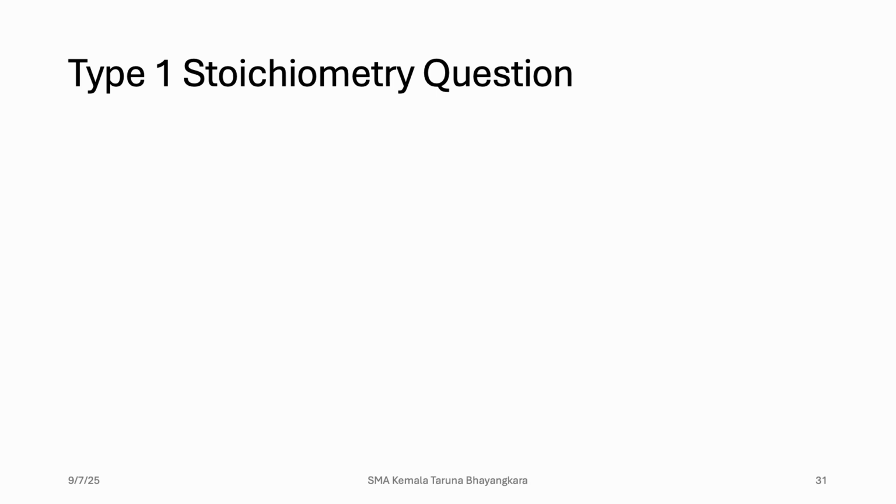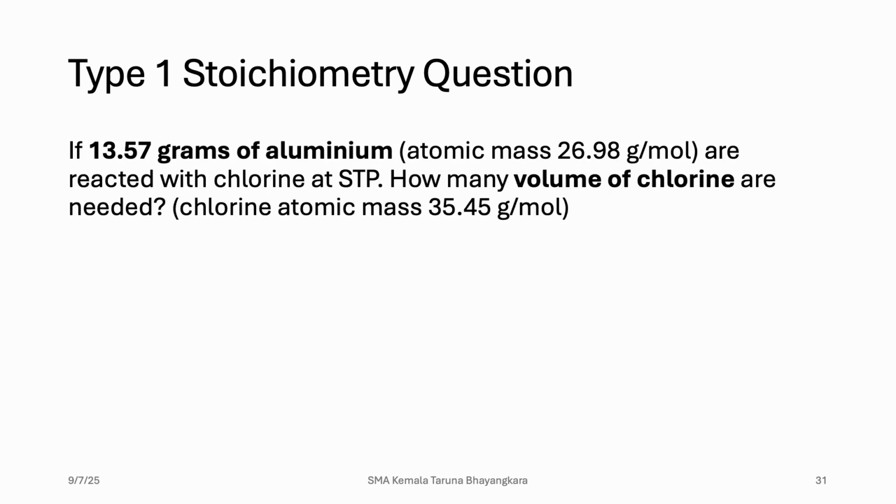This is an example of a type 1 stoichiometry question. Let's say you have 13.57 grams of aluminum, atomic mass 26.98 gram per mole, reacted with chlorine at STP. What volume of chlorine is needed? The atomic mass of chlorine is already given, which is 35.45 gram per mole. When we read this question, it's clear that there is one data, which is the mass of aluminum.